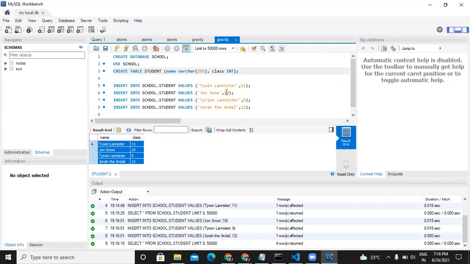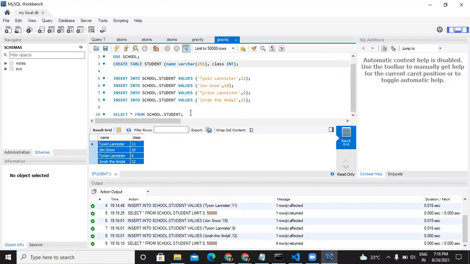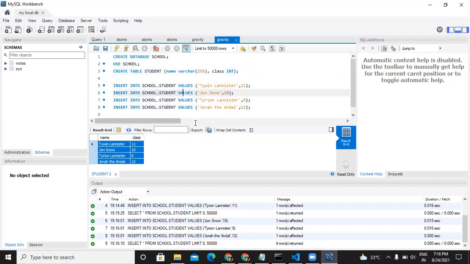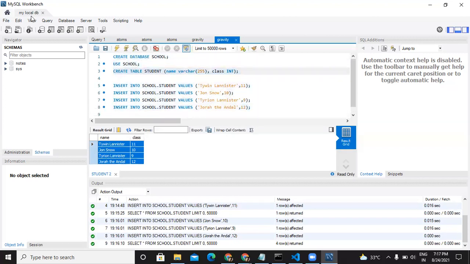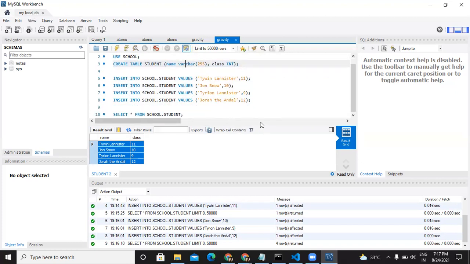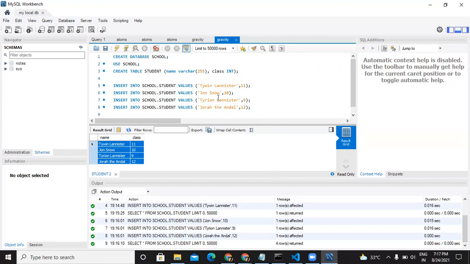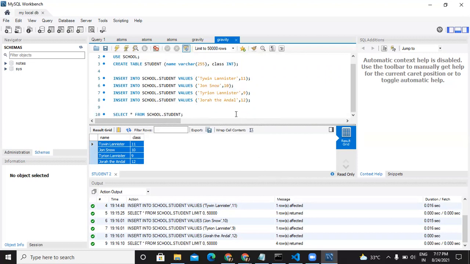So this is correct, but you can see that I am doing it manually. I have to write all the commands over here manually. What if I need to do it with the help of a Python script? Or let's say I want to share this database with you. Right now it is on my local system, this is my local DB, and you cannot access it. So in that case, I will need to create this database on a server, somewhere on the cloud.